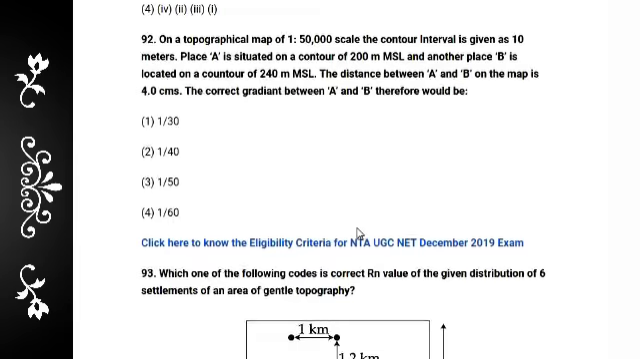Next, question number 92. On a topographical map of 1:50,000 scale, the contour interval is given as 10 meters. Place A is situated on the contour of 2 meters above mean sea level, and another place B is located on the contour of 240 meters above mean sea level. The distance between A and B on the map is 4.0 centimeters. The correct gradient between A and B would be, very interesting question, 1 by 50. Correct answer is 1 by 50.